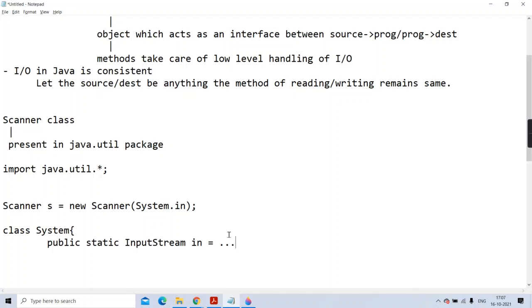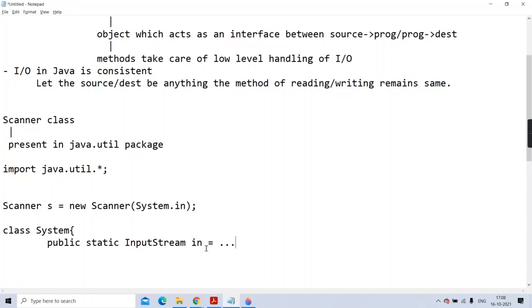Right. Third, it is by default connected with keyboard. Keyboard, very good. You are hearing me very properly. So it is by default connected with the keyboard. And the fourth point, which I have not yet told, I'll quickly complete it. Fourth point is in reads a stream of bytes.